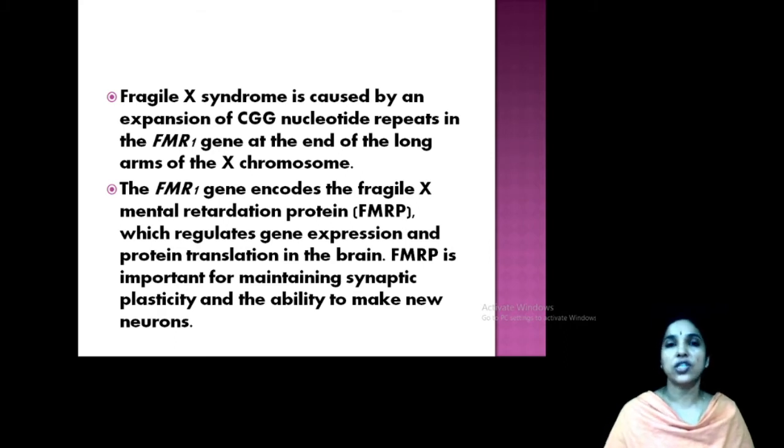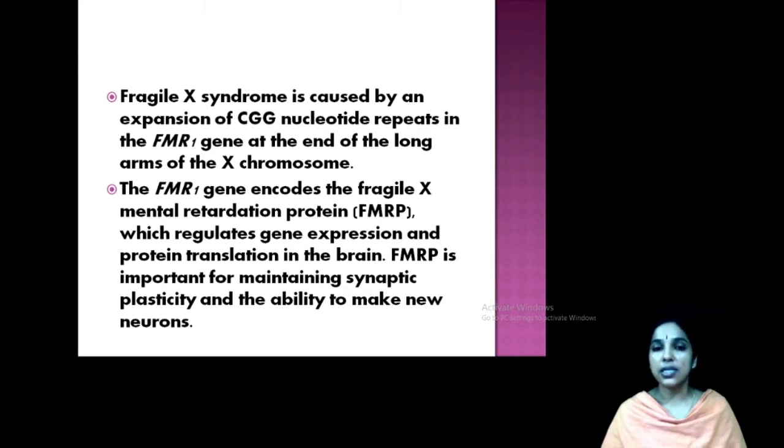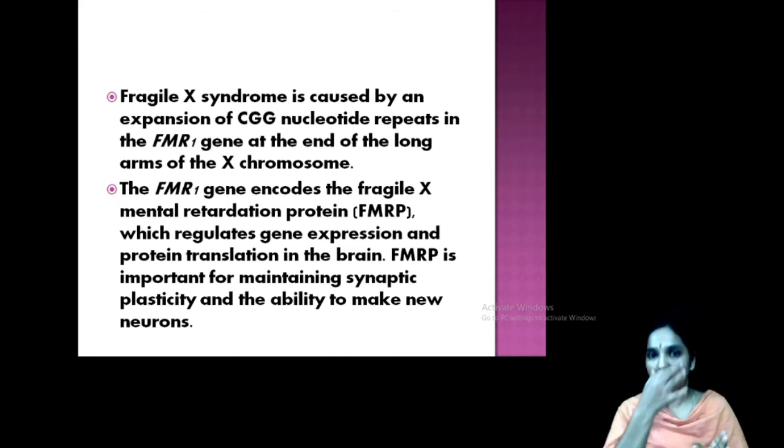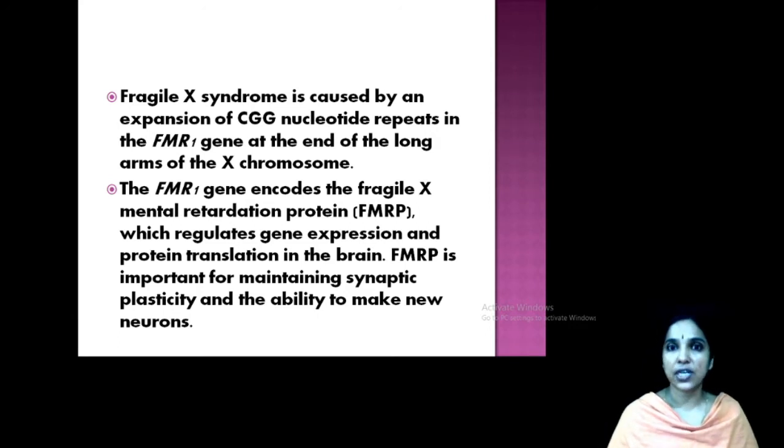So what is the function of this gene FMR1? FMR1 encodes an important protein, namely FMRP. What is FMRP? This is mainly for regulating mental health, related to the brain: fragile X mental retardation protein. FMRP is important for maintaining synaptic plasticity and the ability to make new neurons. So when there is an abnormality or mutation, the result will be severe, affecting the nervous system.